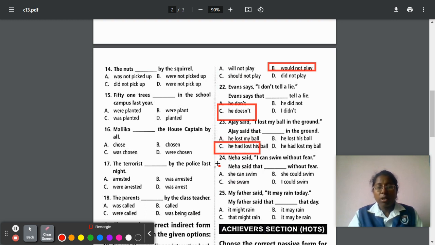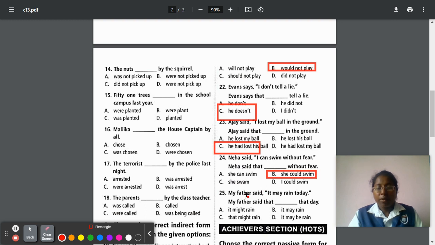So next question number 24. Neha said, I can swim without fear. So this is the direct speech. We are converting into indirect speech. So Neha said that, here I can is given. So we are going to convert that into indirect. I will be converted into she and can will be converted into could. So she could swim. Option B is the correct answer.